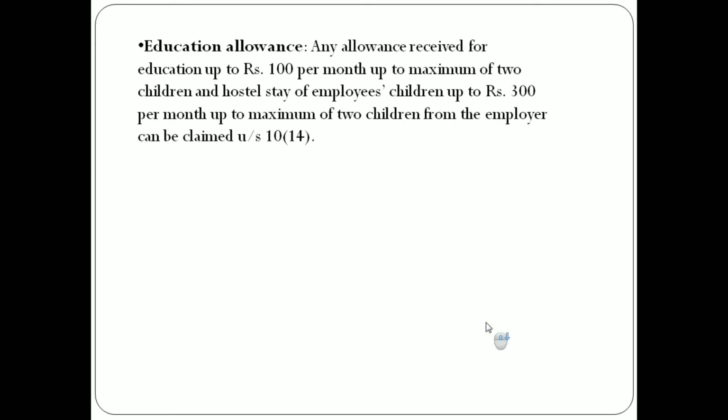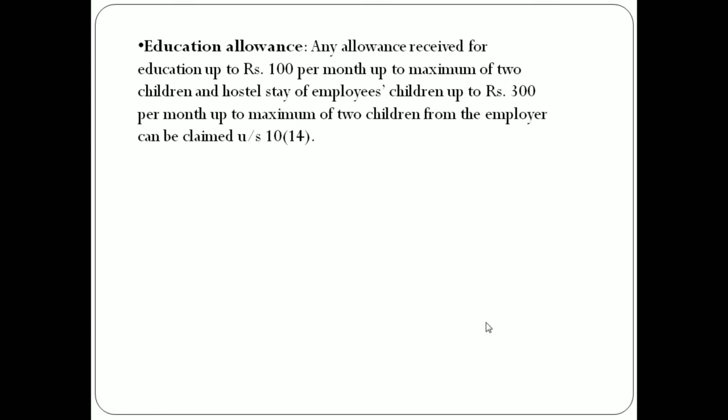And the next one is education allowances. Education allowances received for education, up to 100 per month, that is 1200 per year, up to a maximum of 2 children, and hostel stays of employees' children, up to 300 per month, up to a maximum of 2 children, from the employer can be claimed under section 10 subsection 14.